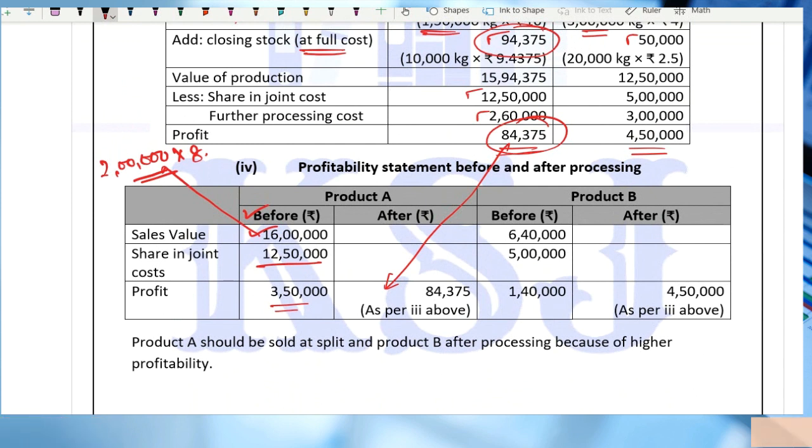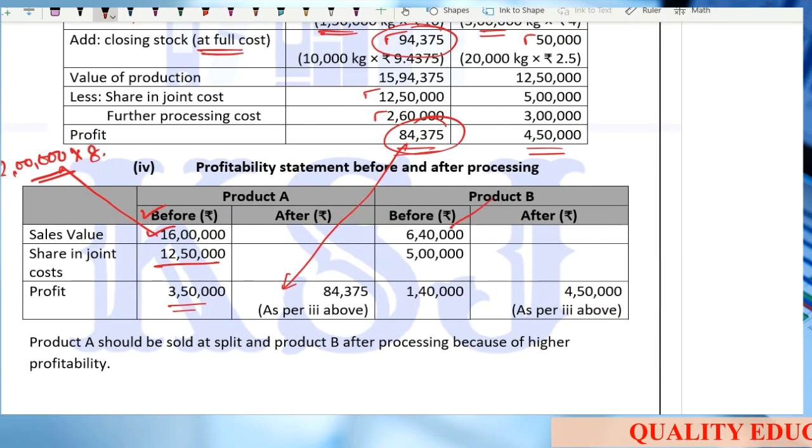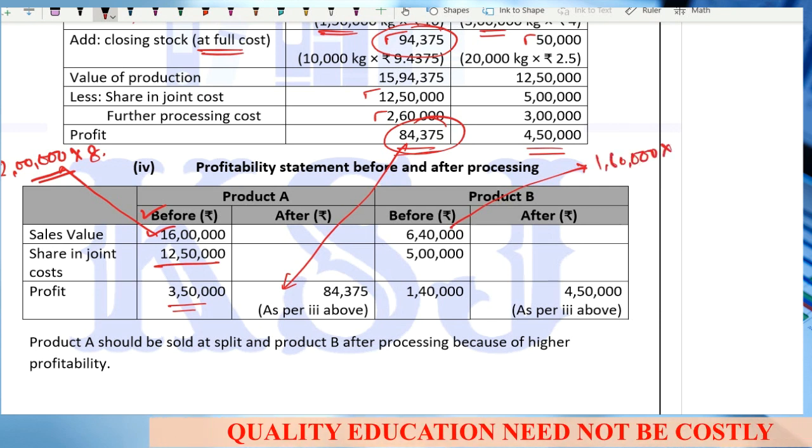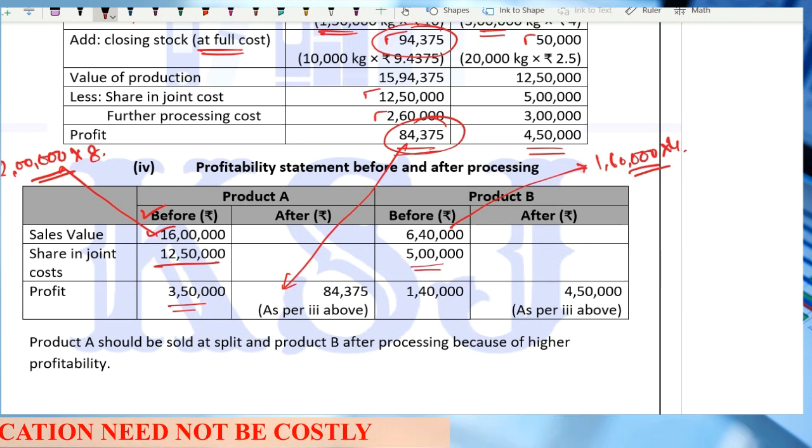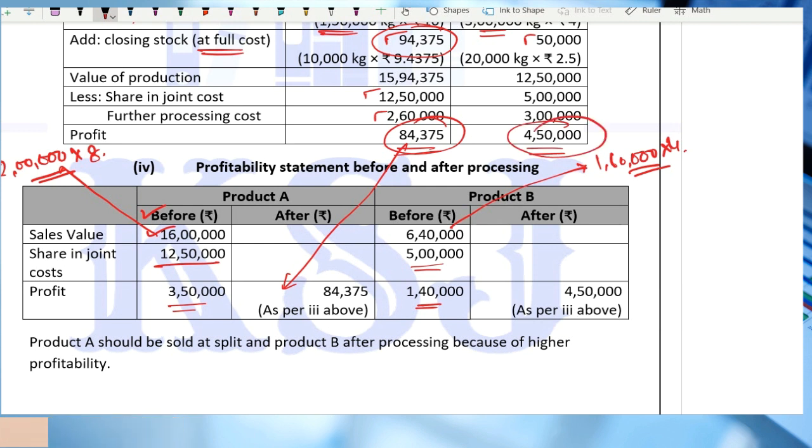Now, for the product B, 6,40,000. How 6,40,000? 1,60,000 units multiplied by 4. So 6,40,000. Share in the joint cost 5 lakh. So profit is 1,40,000. And if we do further processing, the profit is increasing to 4,50,000. Right? So what should be done?